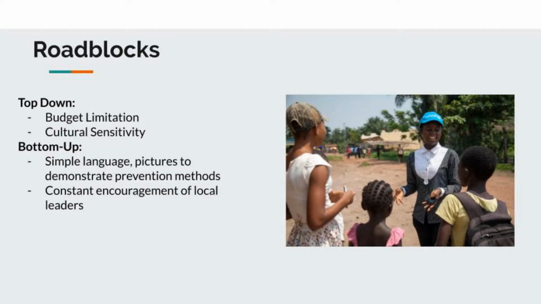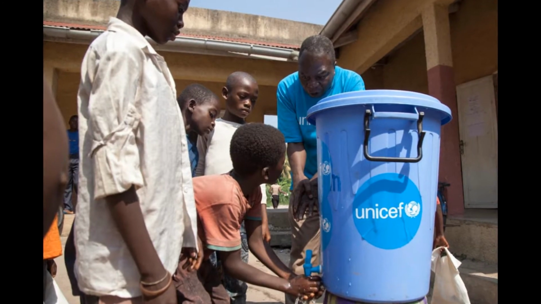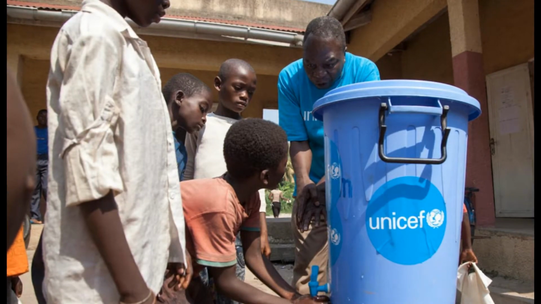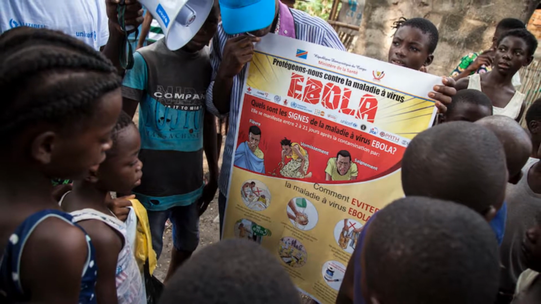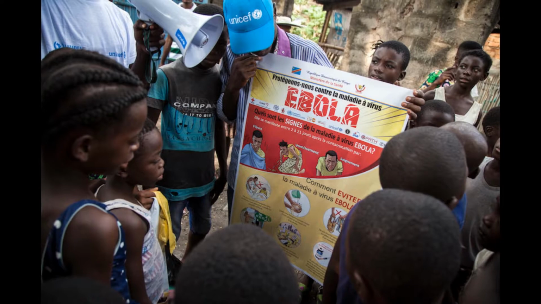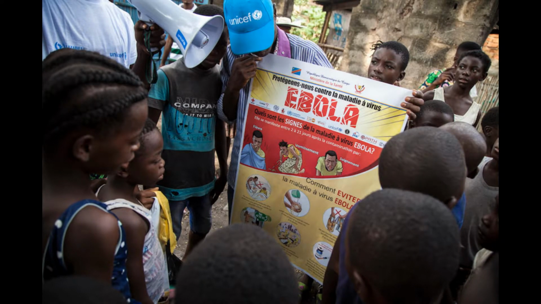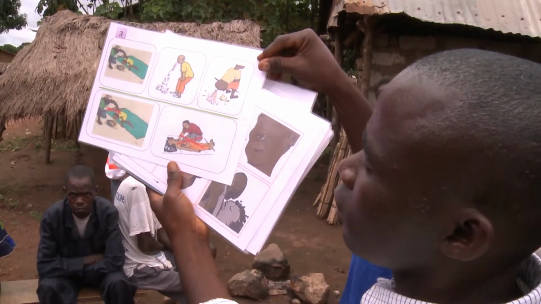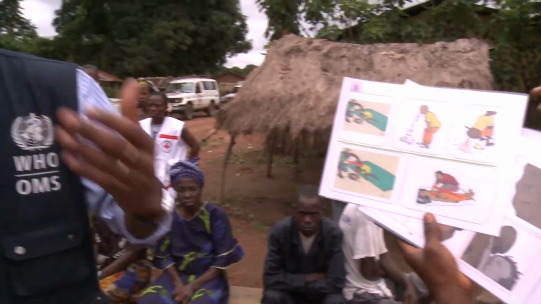While considering the top-down approach or the bottom-up approach, there are certain roadblocks that will still be faced while implementing a plan with Ebola. With the top-down approach, it is important to write policies and allocate budgets that are culturally sensitive and take account of traditions in order to be fair to all those who are affected and ensure that the plans are effective. With the bottom-up approach, it is important to make sure that the supporting materials used by local leaders to educate the community use simple, easily understood phrases, heavy on pictures to graphically represent the actions needed, and clearly state facts in order to create a holistic education curriculum.